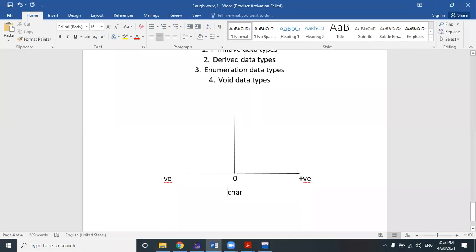That means starting from 0 to a negative number, right? So in case of character, the positive number range starts from 0 to plus 127, and the negative number range starts from minus 128 to 0.